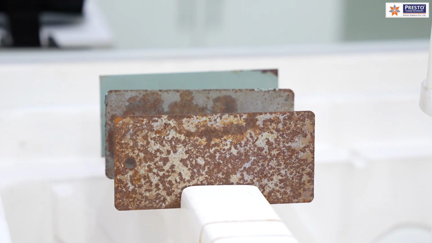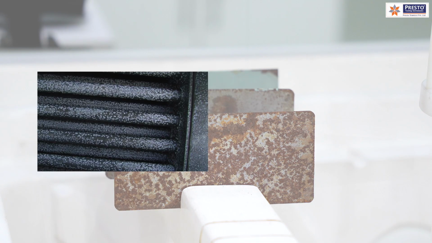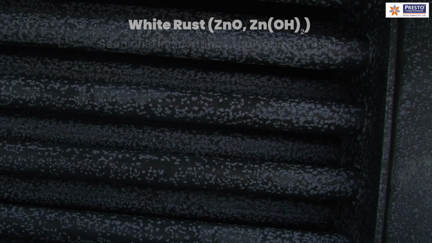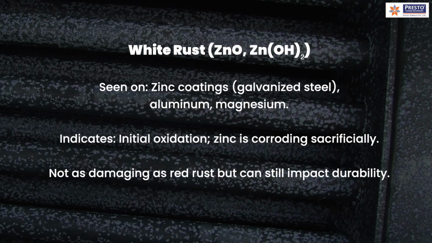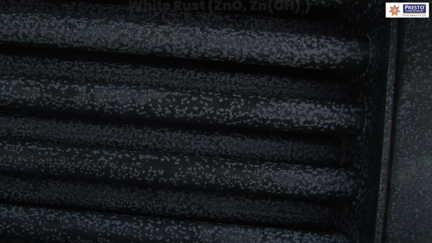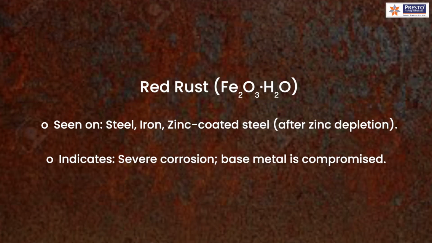This video is for that purpose, and we will also understand the concept of white rust and red rust. White rust is the sacrificial corrosion in which, within 24 to 96 hours, you can see white layers appearing on samples which are galvanized, zinc-coated steels or magnesium components. However, red rust is generally more severe corrosion and it destroys the base metal, and we generally see it in around 500 hours of testing.